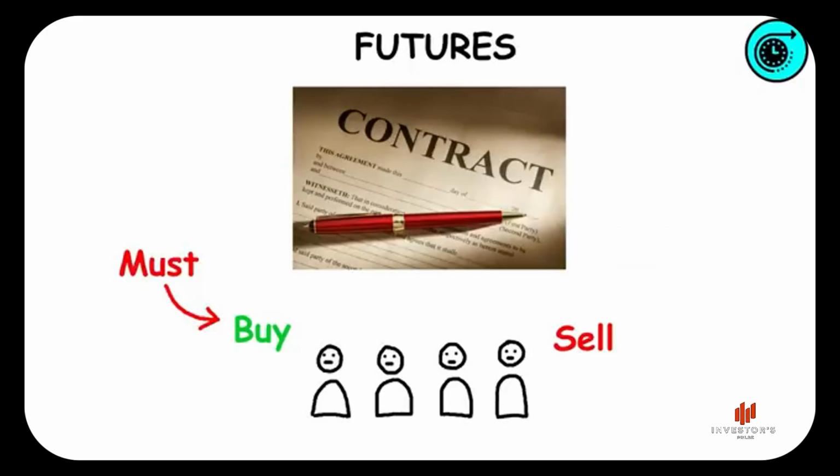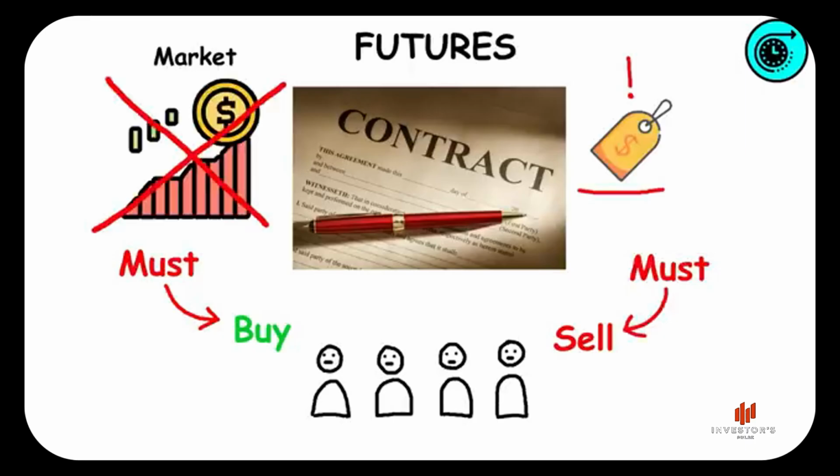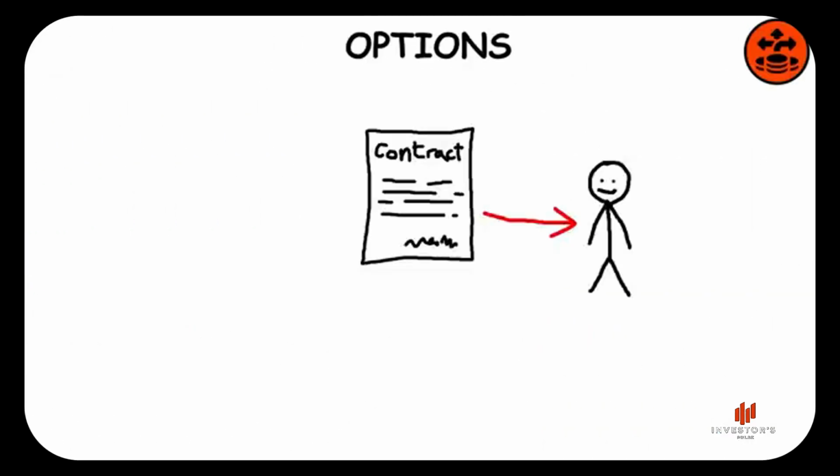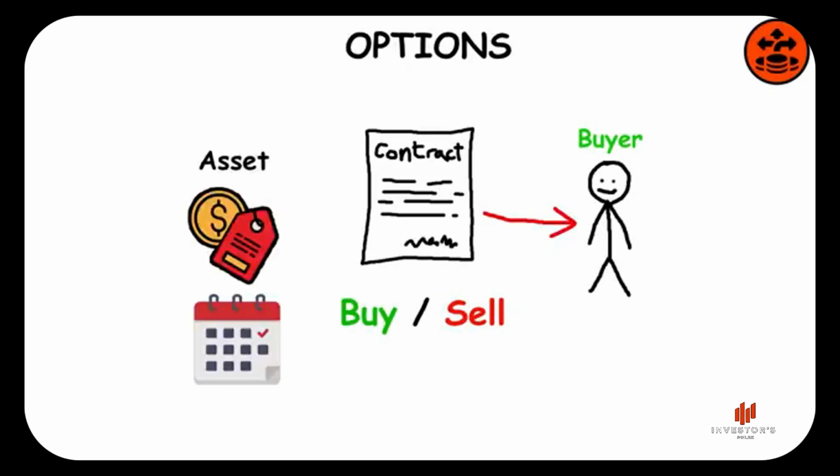The buyer must purchase or the seller must sell the underlying asset at the set price, regardless of the current market price at the expiration date. Options. Options contracts give buyers the right, but not the obligation, to buy or sell, depending on the type of contract, an underlying asset at an agreed-upon price and date.